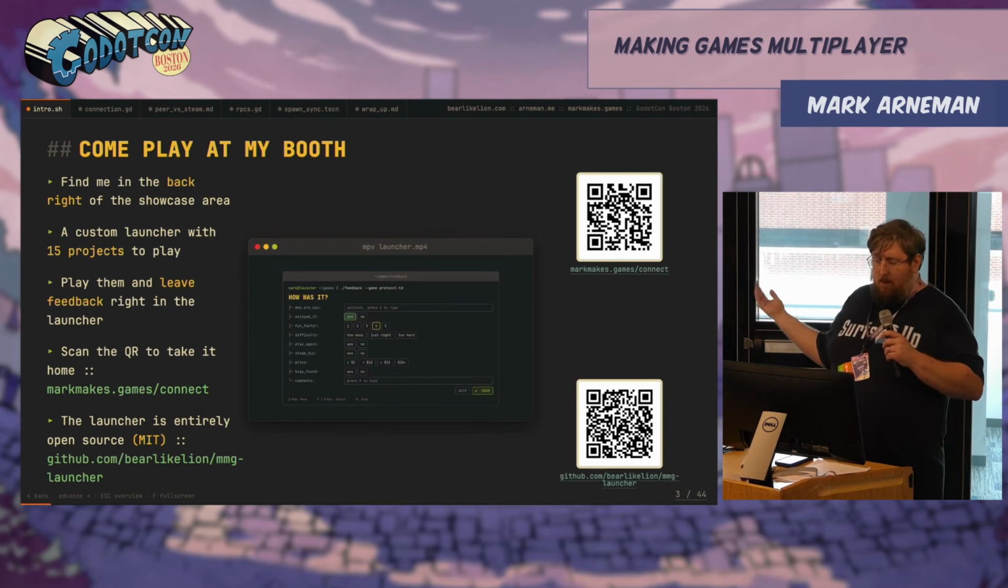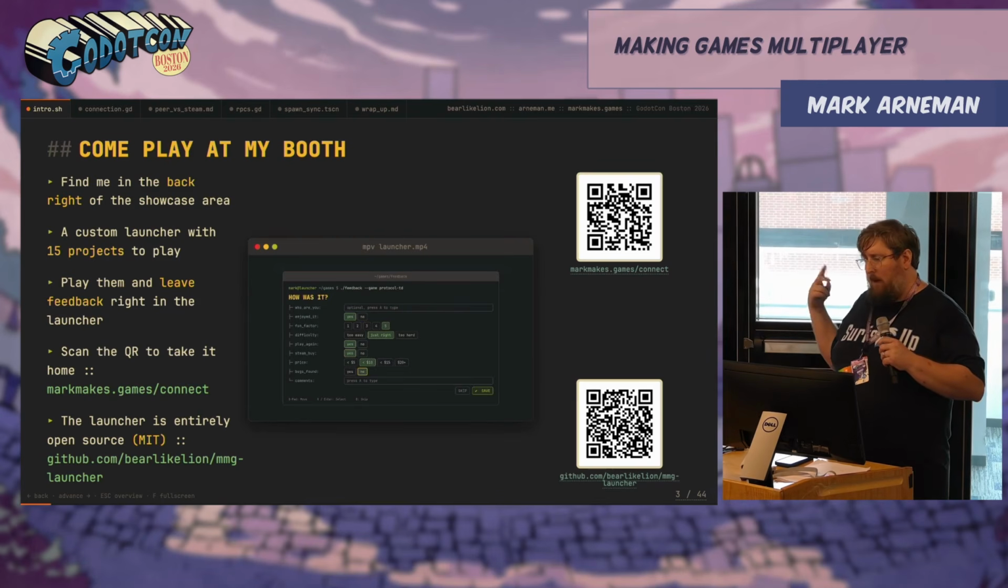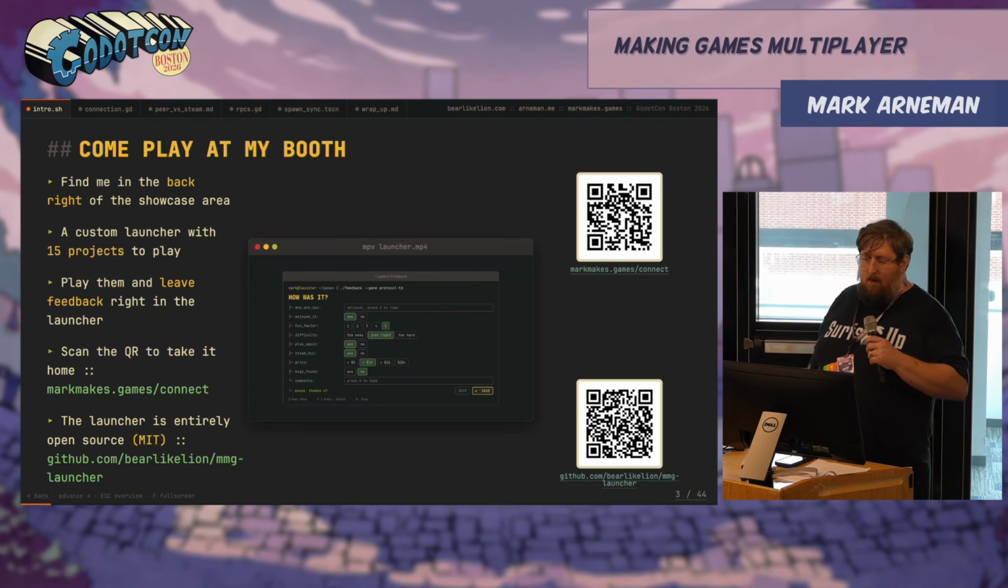All of this is open source. It's all on GitHub. There's a QR code to my Connect page that has a little shout box, and go crazy with it.